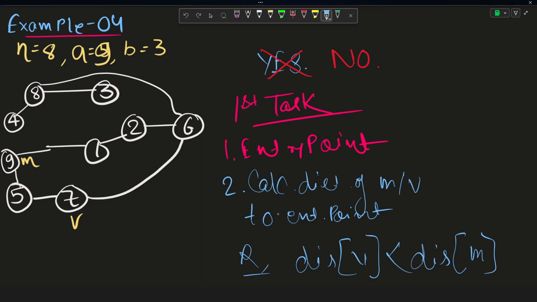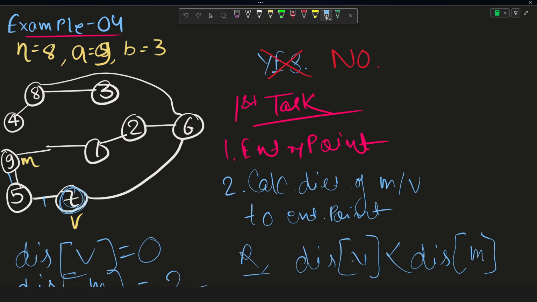Why? Because in the second step we just wanted to find the distance of both of these nodes from the entry point, right? So now, if you see, the distance of V, that is Valerio, since this is marked as the entry point now, the distance of V to the entry point, that is to itself, is 0. And also the distance of Marcel to the entry point, that is from M to V, will be at minimum 2 steps, right? So it will be 2.